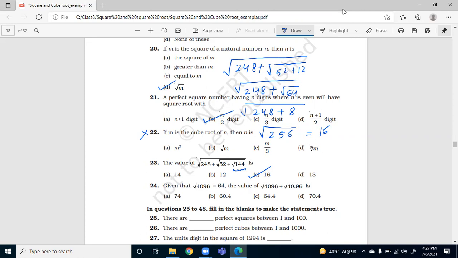Ma'am, can you help me with this? Actually, I got stuck here. No problem, I will help you out. See, root 4096, its value is already given. So in place of root 4096, I can write 64.